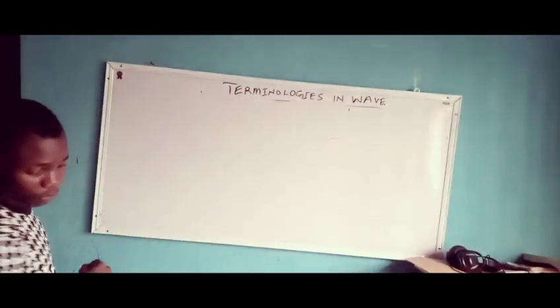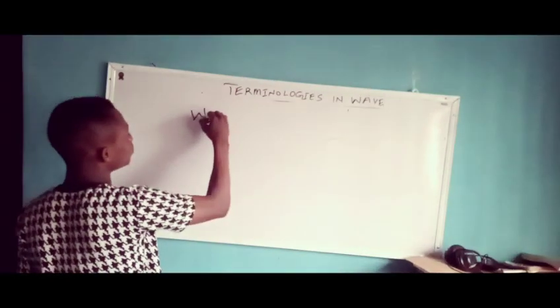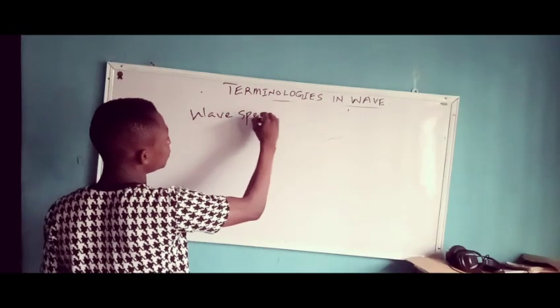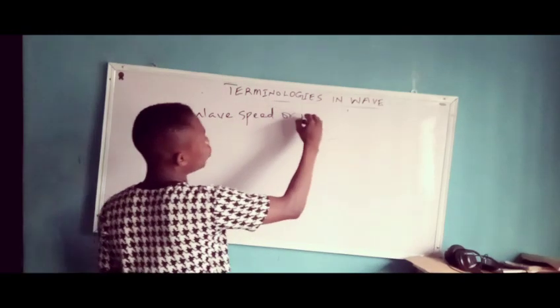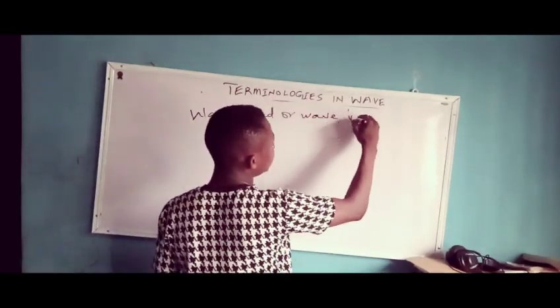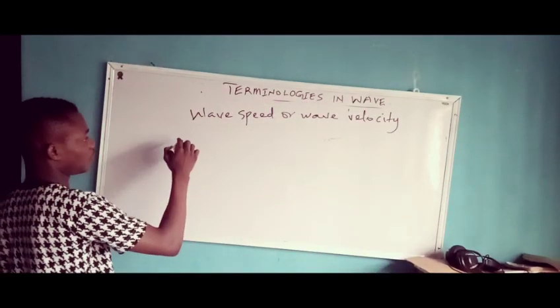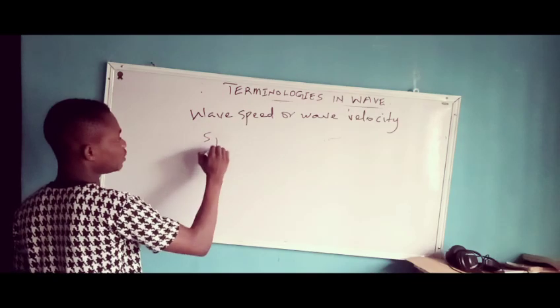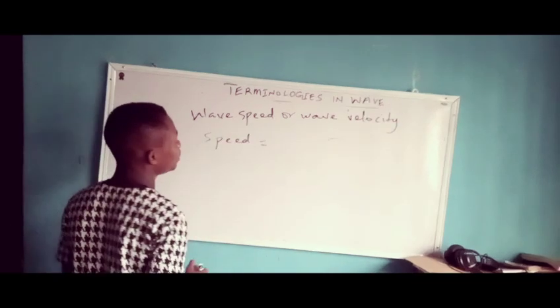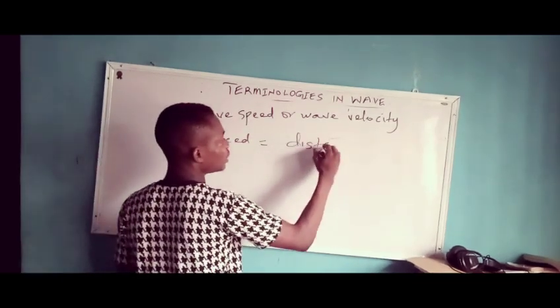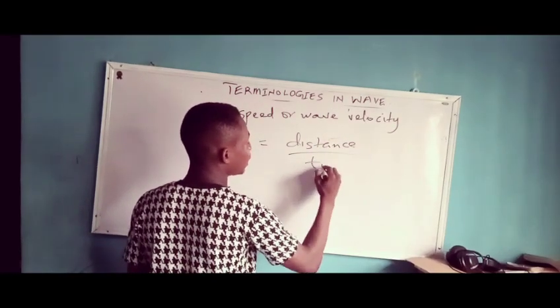So the formula for wave speed or wave velocity. I'm sure you know the formula for speed. Speed in physics is distance over time.